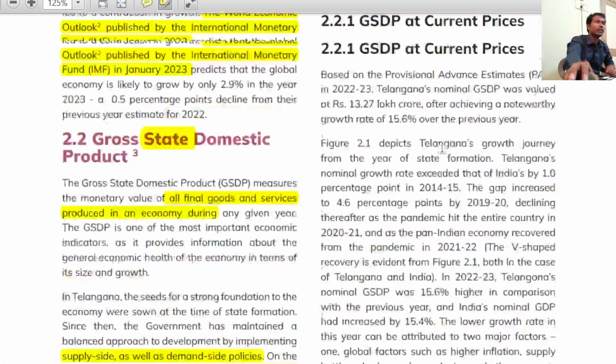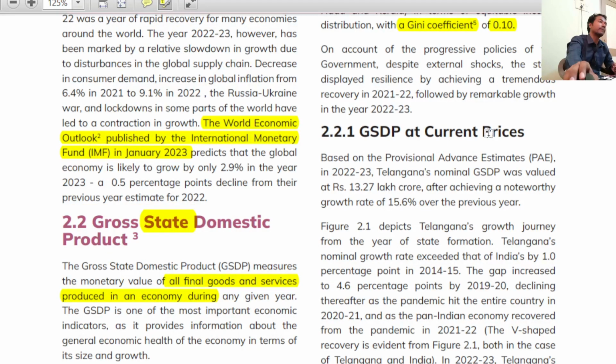So now we are going to calculate Telangana GSDP at current price. This is not constant prices, current prices, right? So you need to remember some facts for examination point of view, right? And for Group 1, you need to arrange these facts in a logical manner wherever it is relevant. Facts are not to be applied in a haphazard, random manner, it cannot be accurate, right? Depending on the demand of the question or relevancy, you need to apply the facts.